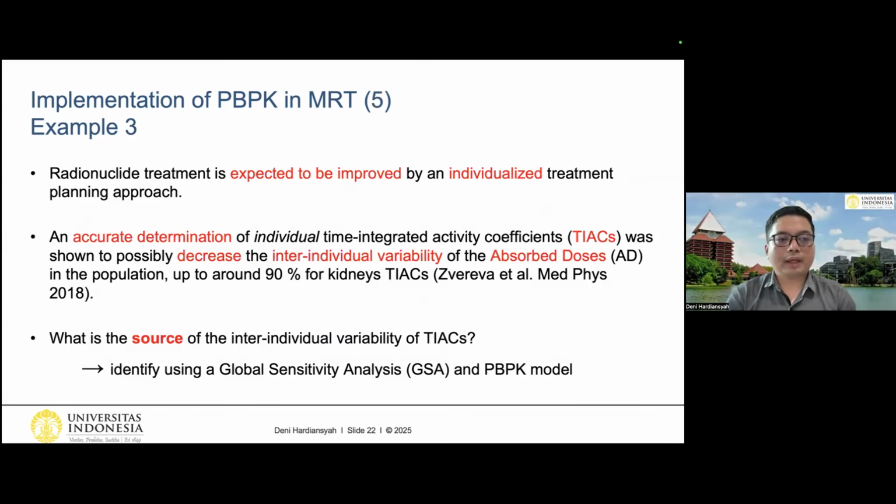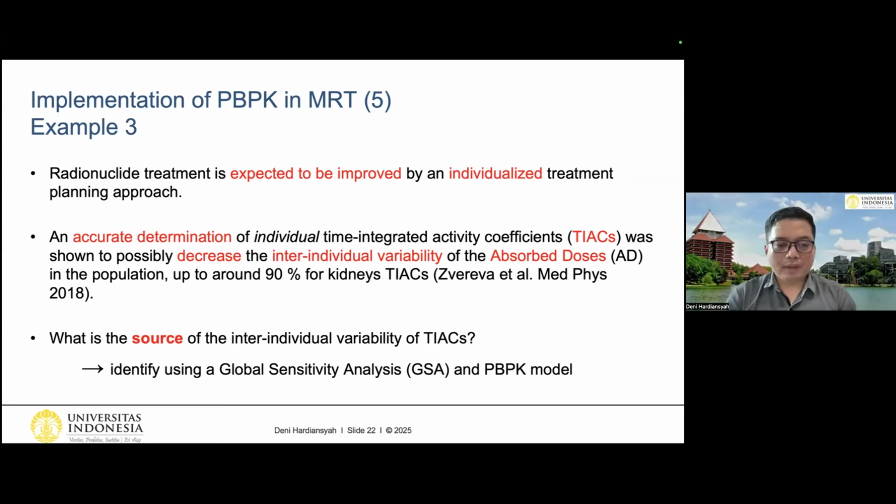So let's move on to the next example. Radionuclide treatment is expected to be improved by an individualized treatment planning approach. Therefore, an accurate determination of the individual time integrated activity coefficient is important and was shown to possibly decrease the inter-individual variability of the absorbed dose in the population, up to 90% for the kidney TIACs.